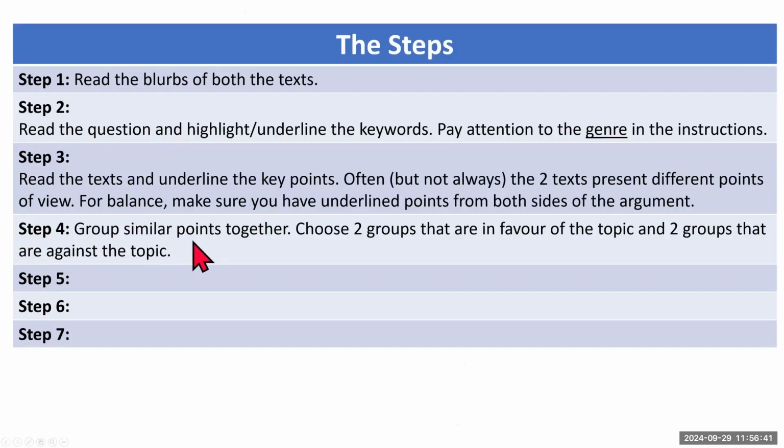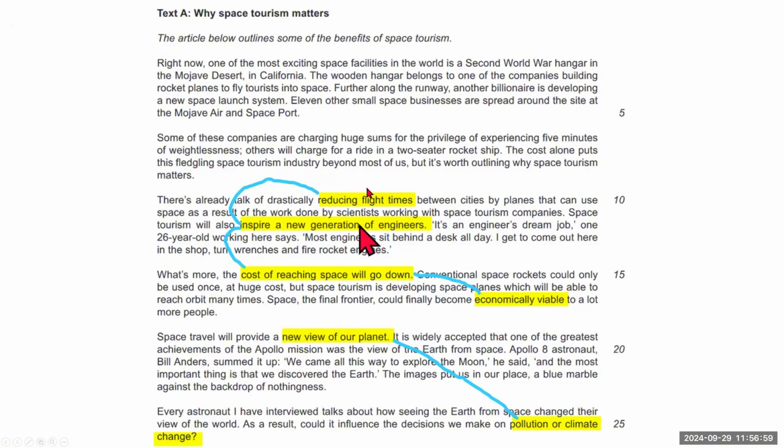Step 4, group similar points together and then choose 2 groups that are in favor of the topic and 2 groups that are against the topic. We're going to make a table later. So I have combined these 4 points. My lines are not very tidy, sorry about that. So these are about technology affecting cost. And then I will be combining these 2, which is about the environment.